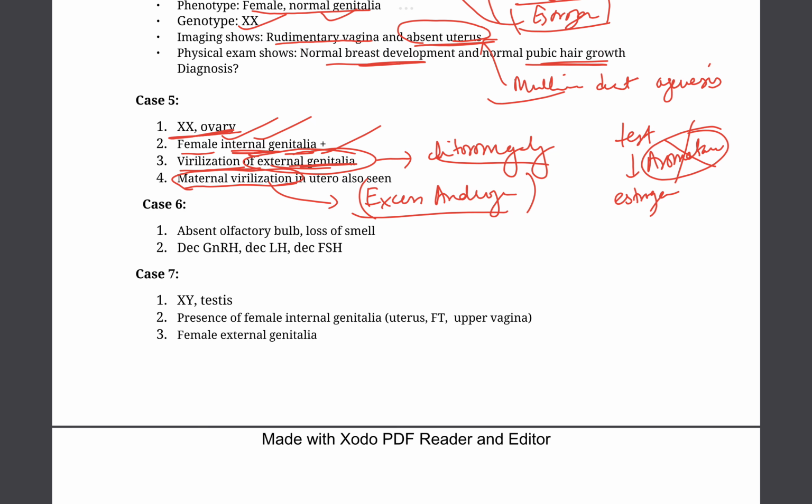Now let's do another question. Absent olfactory bulb with loss of smell with central hypogonadism. So this is very easy. This is Kallmann syndrome. Now let's do another question.